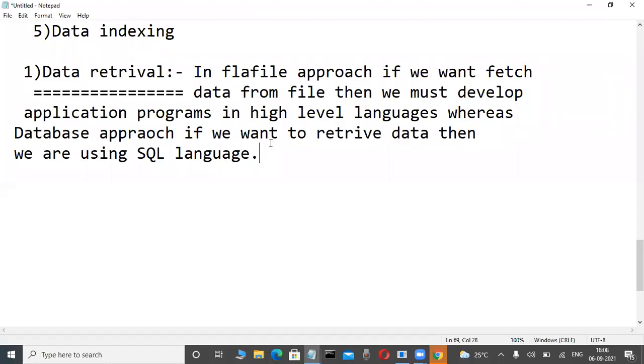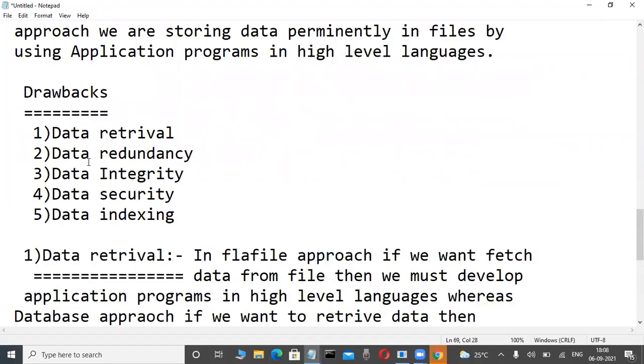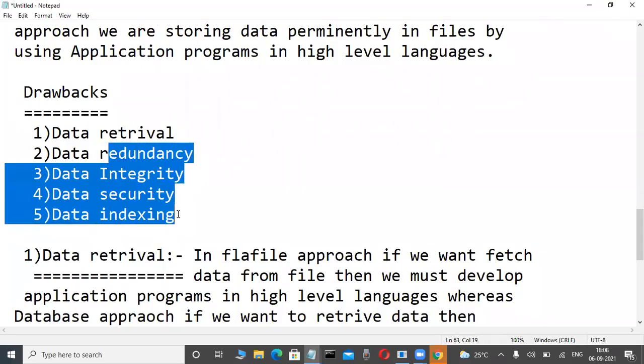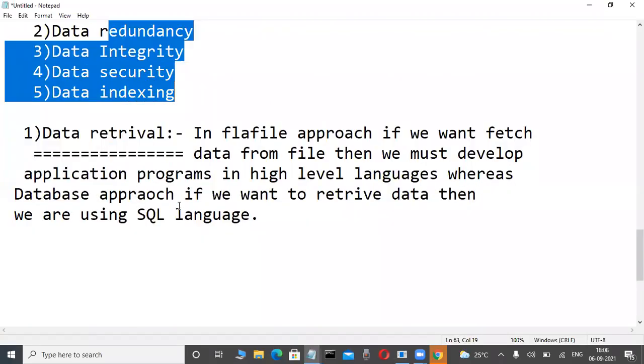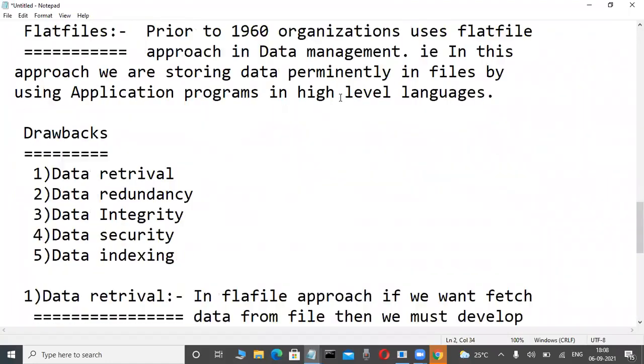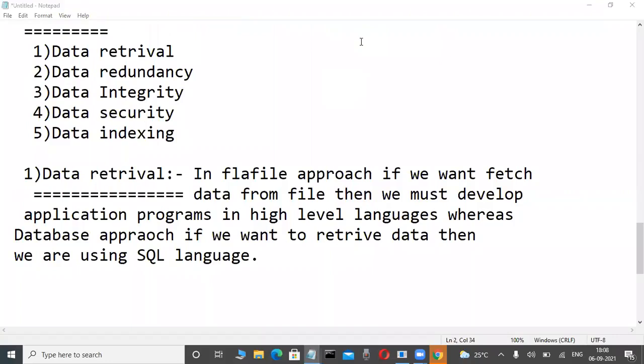Up to this one is enough. A small thing only I'm telling. Then tomorrow, data redundancy and how it is controlled, and some other concepts are there. These are all things I'm telling in brief. Then DBMS. What are the drawbacks in the olden days? Why are these drawbacks there? Storing mechanism, different structure is there. Then how to overcome those problems by using database software like Oracle and SQL Server. Those are all the things I will tell you. Understood this one?